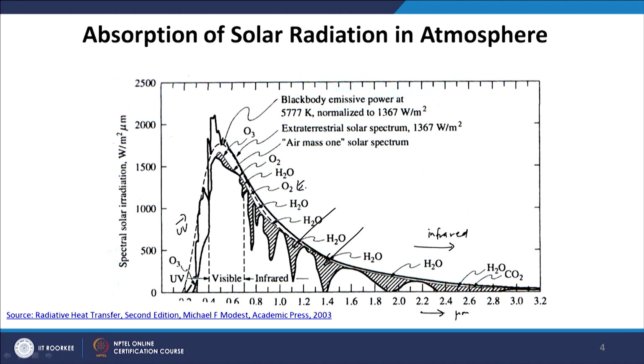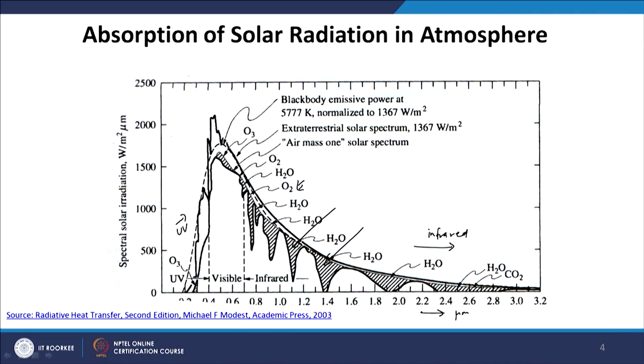The one thing that you should observe here is that the absorption is not uniform throughout the spectrum. Somewhere the absorption is high, somewhere the absorption may be low. These types of absorption patterns are called bands. Each absorption pattern is basically called an absorption band. And we will discuss, when we discuss the radiative properties of molecular and atomic gases, how these bands are formed, but one should keep in mind that the absorption by gases is not uniform.